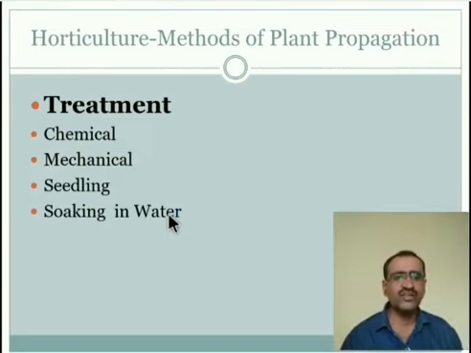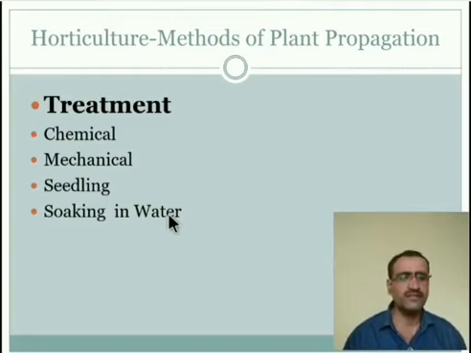Next one is soaking in water. The purpose of soaking seed in water is to modify the hard seed coat, to remove the inhibitor, to soften the seed and to reduce the time of germination. The soaking time in cold water depends upon the hardness of the seed.